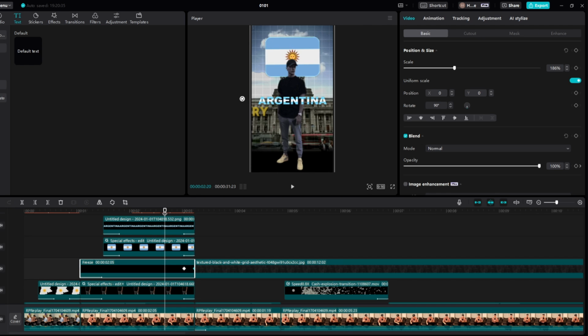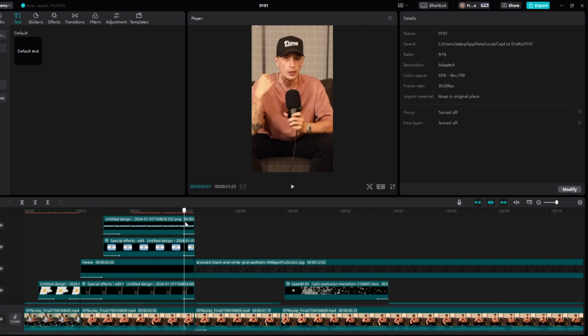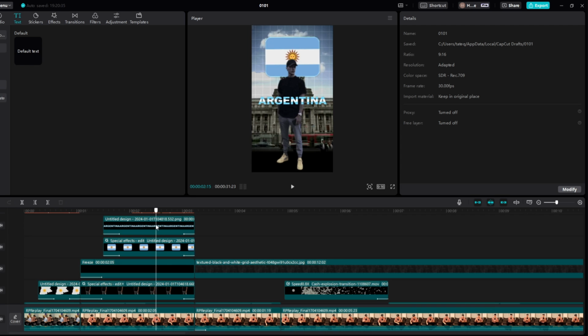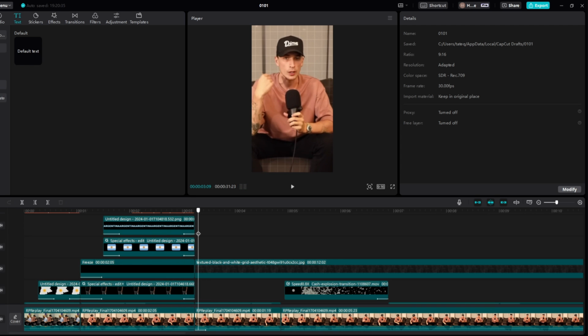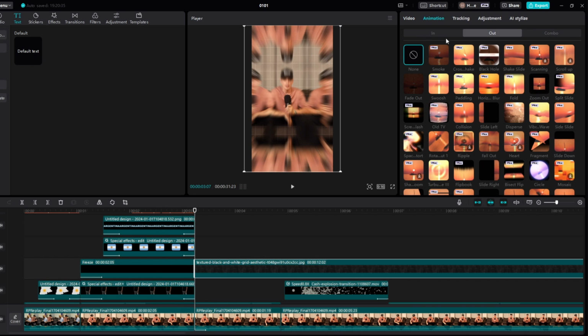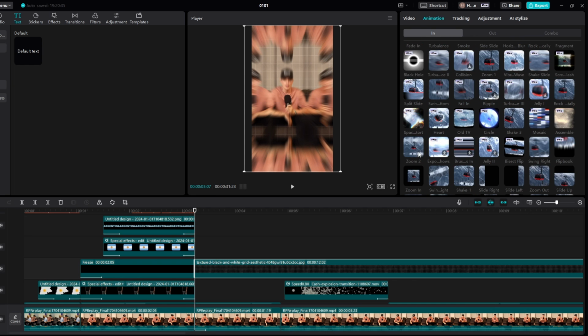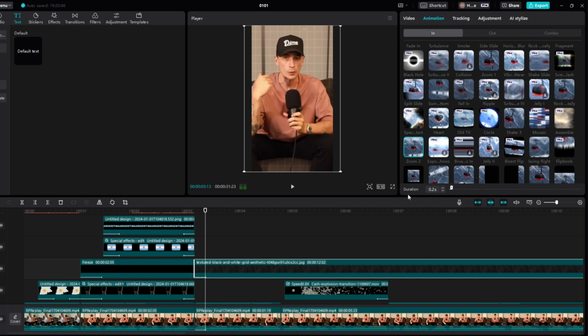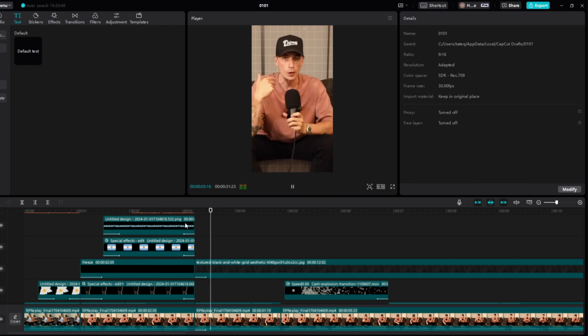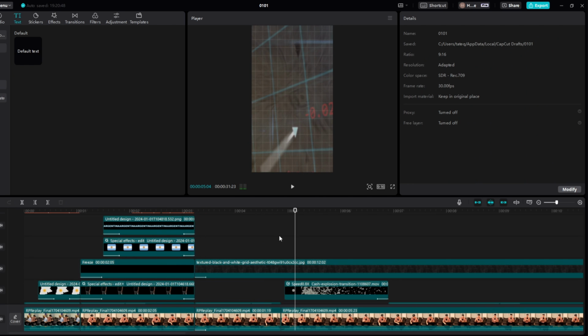And then yeah, so now Country. If you look, perfect, and it just kind of fades out with it, and then boom, world country. If you look, and then right here we do need this to also come in with it. So if we come to animation in, add this on, 0.2, and it should look like this now. If you look at what Argentina is today, high. That looks good to me.